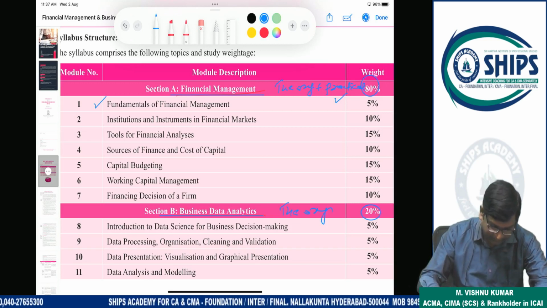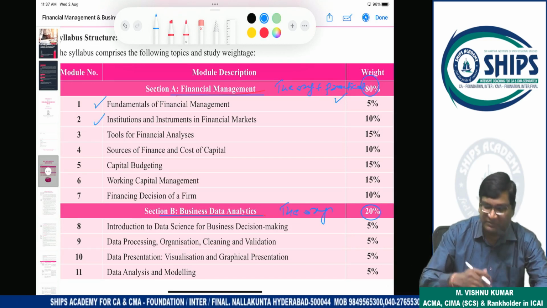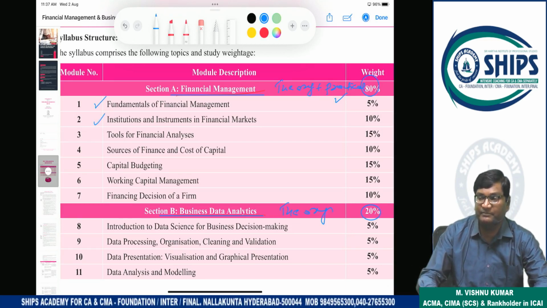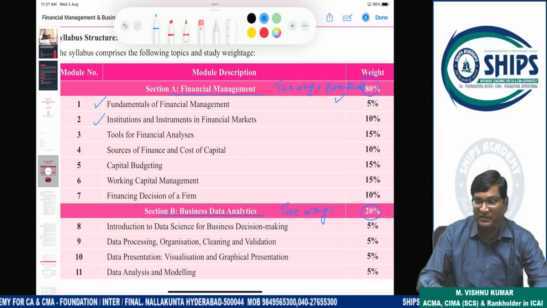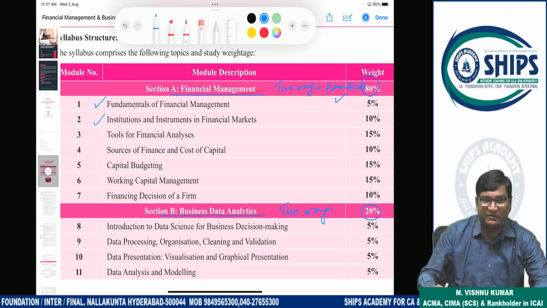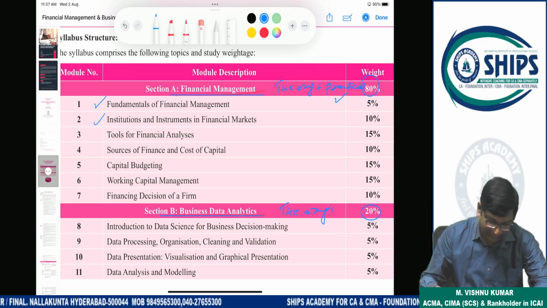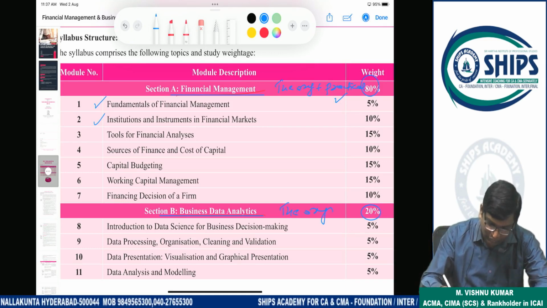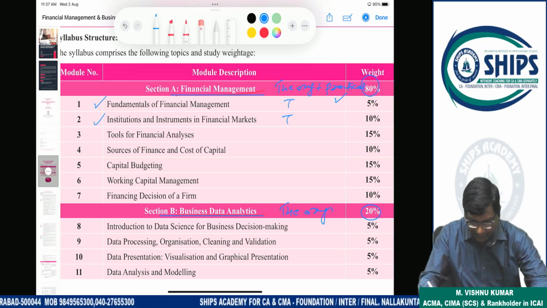So theory topic. Next, institutions and instruments in financial market, means capital market, money market. All this we are going to discuss in this topic. What are the various instruments available in various types of markets? Long-term sources of finance, short-term sources of finance, medium-term sources of finance, all this. So this is also theory.